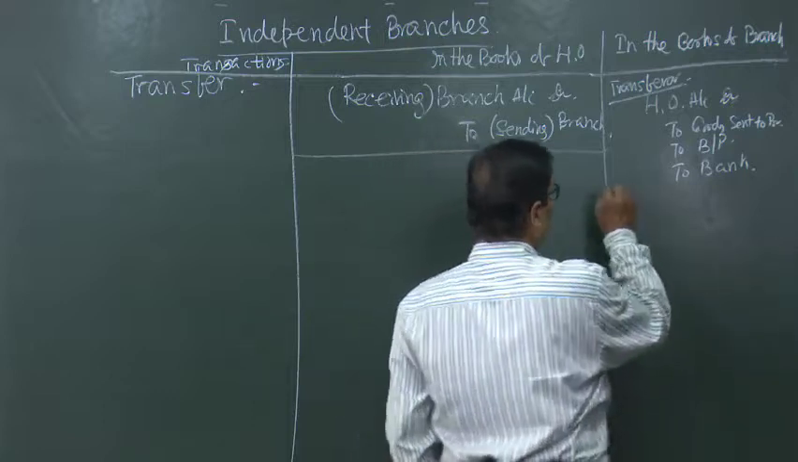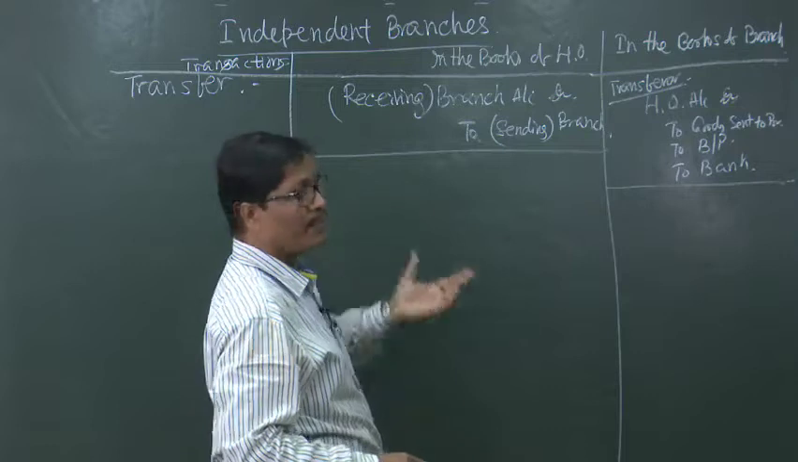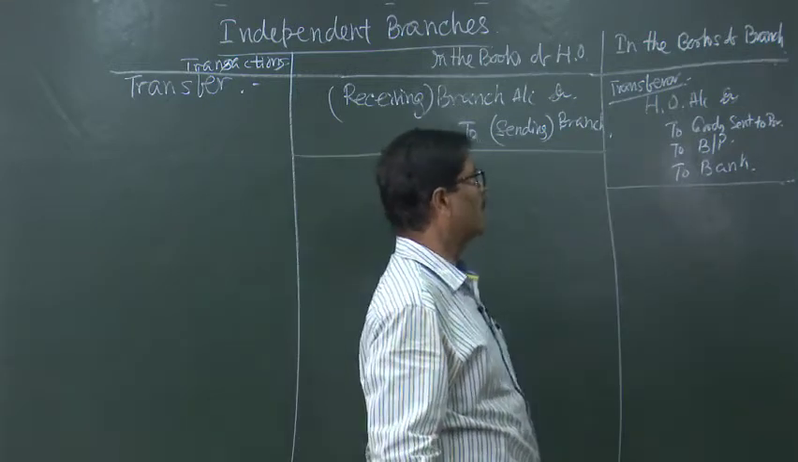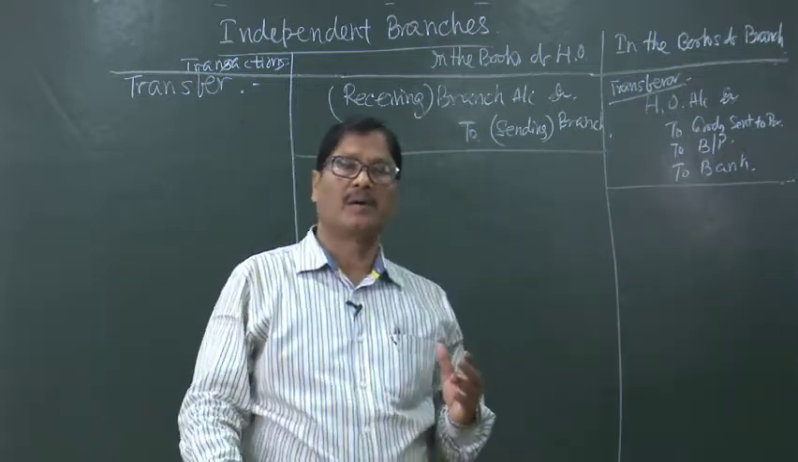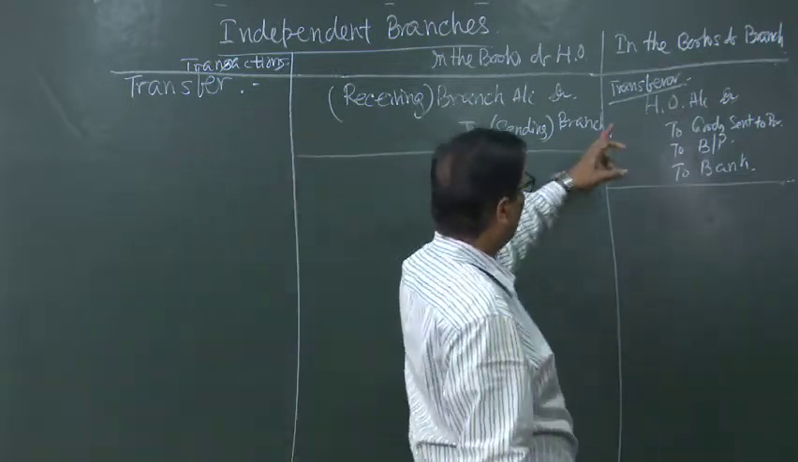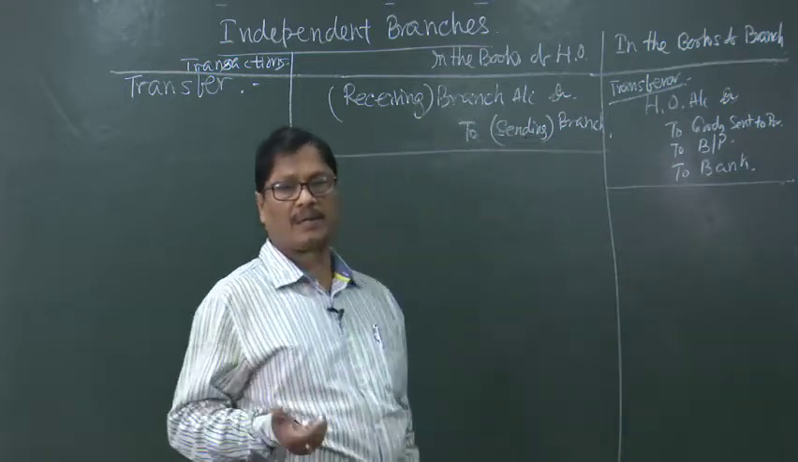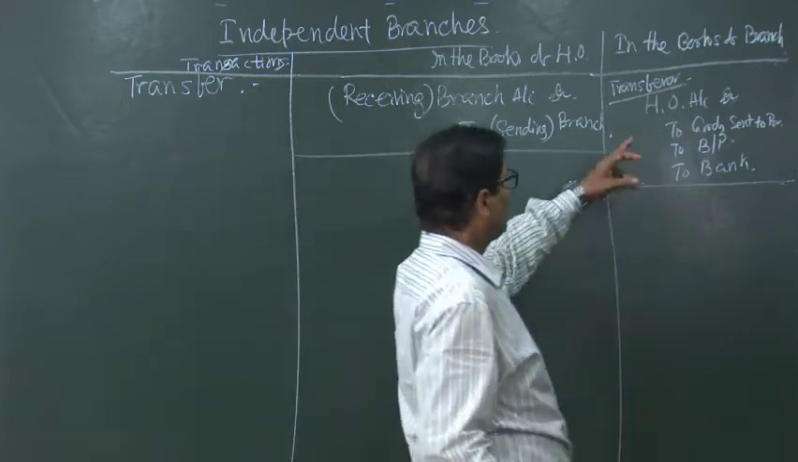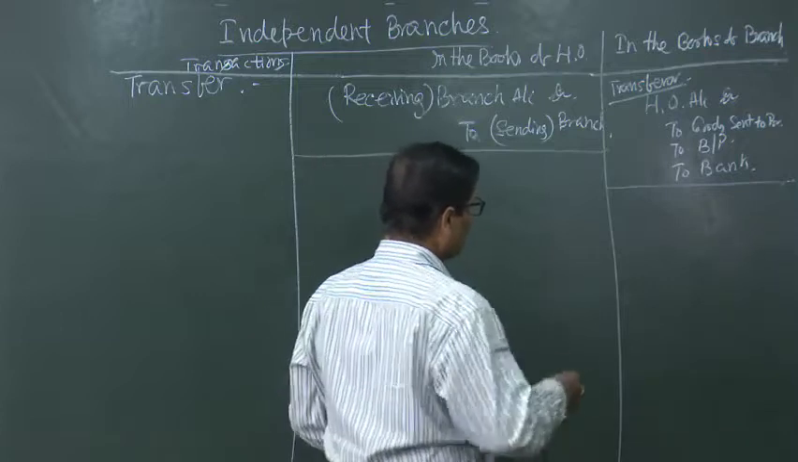So, even though it is not sent to the head office, the entry will be as if we are transacting with the head office. So, the entry will be head office account debited to goods sent to branch account if goods are sent. If a bill has been accepted which is drawn by another branch, then also we will write head office account debited to bills payable account. If some cash is being sent, some remittance is made to another branch, then it will be head office account debited to bank account.